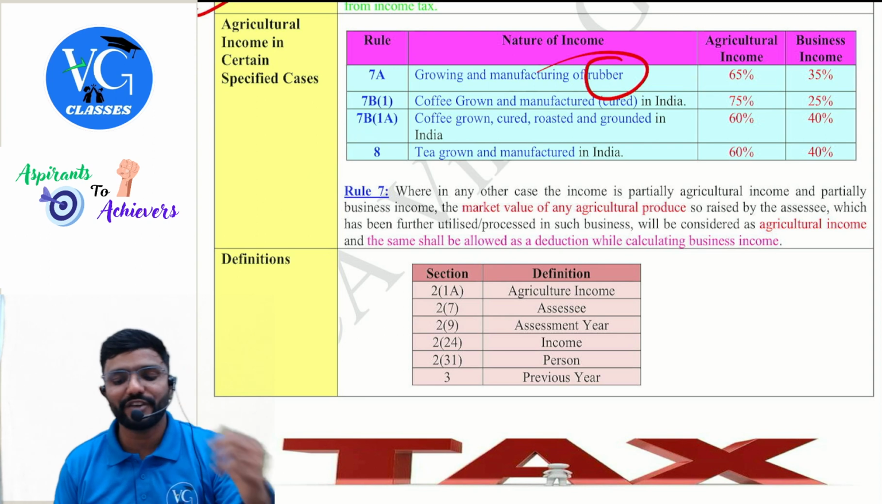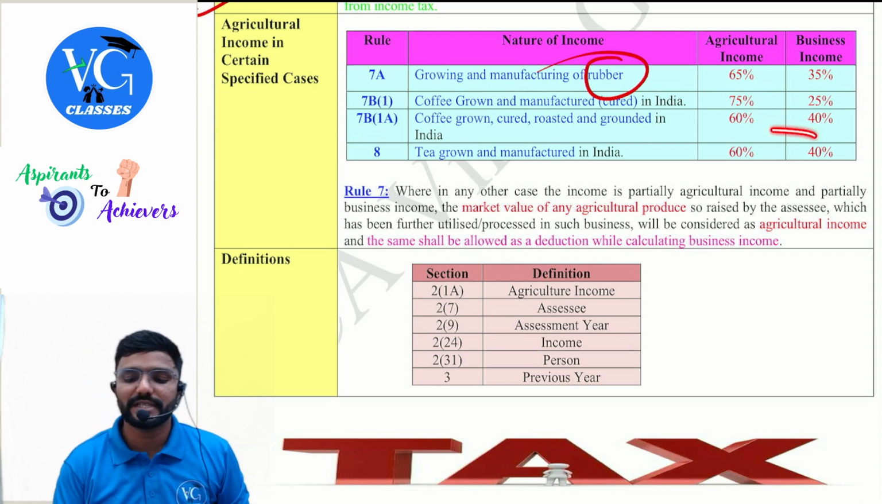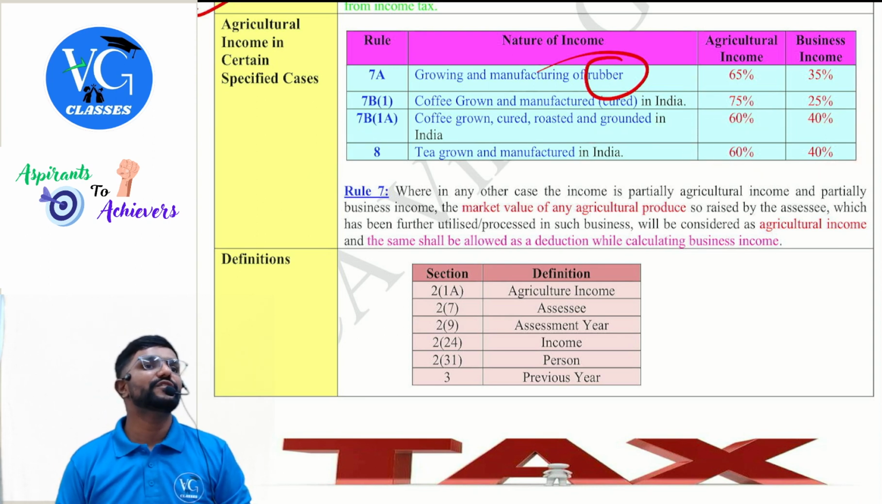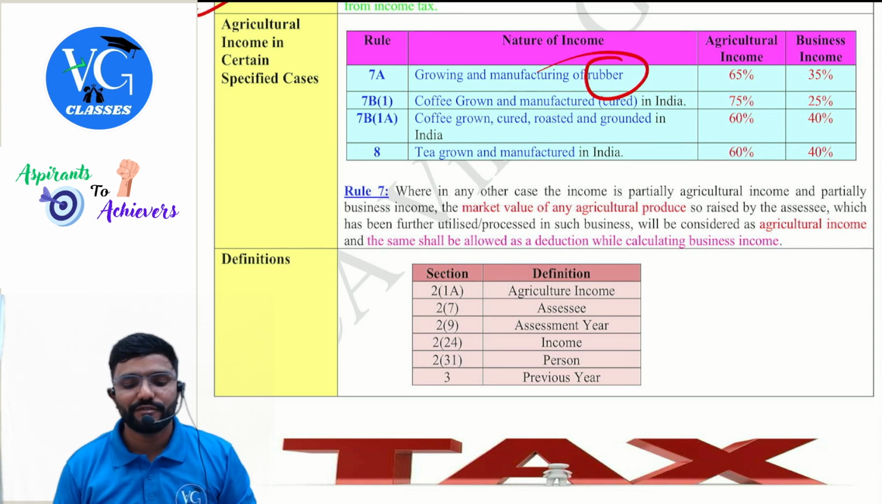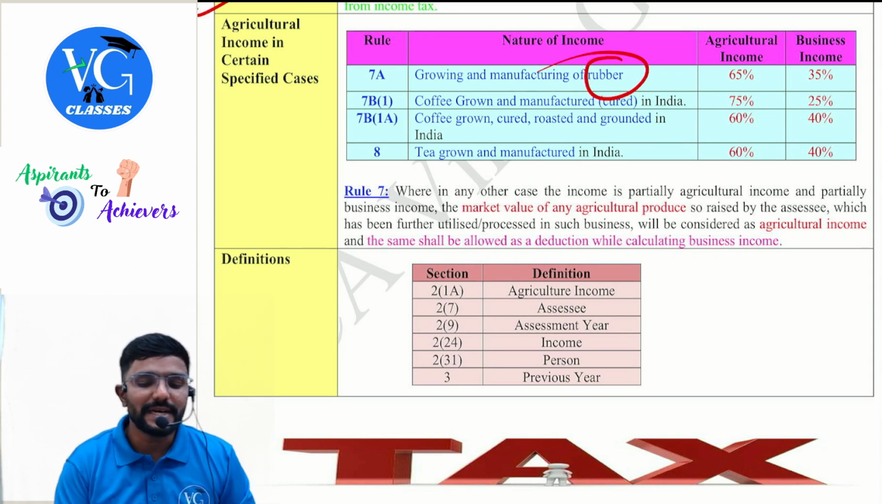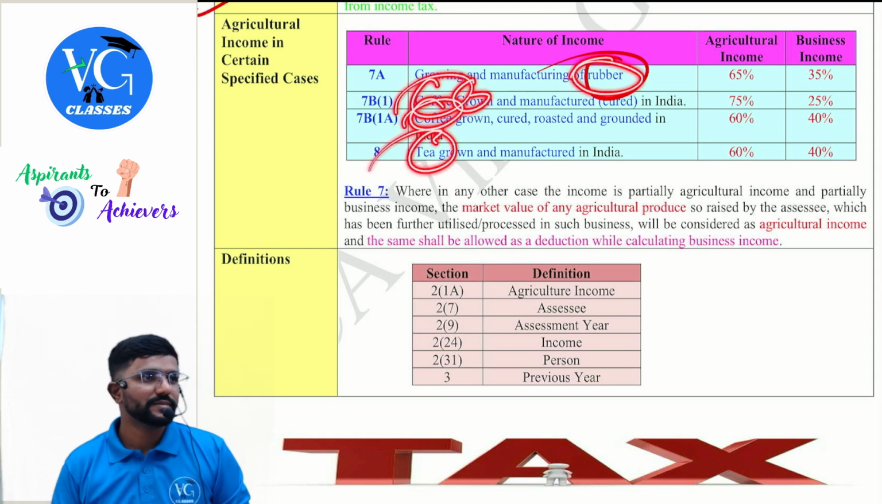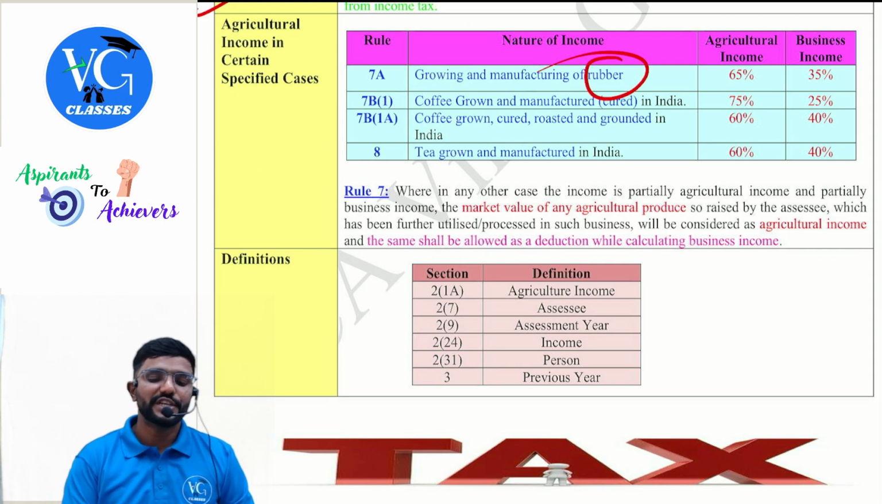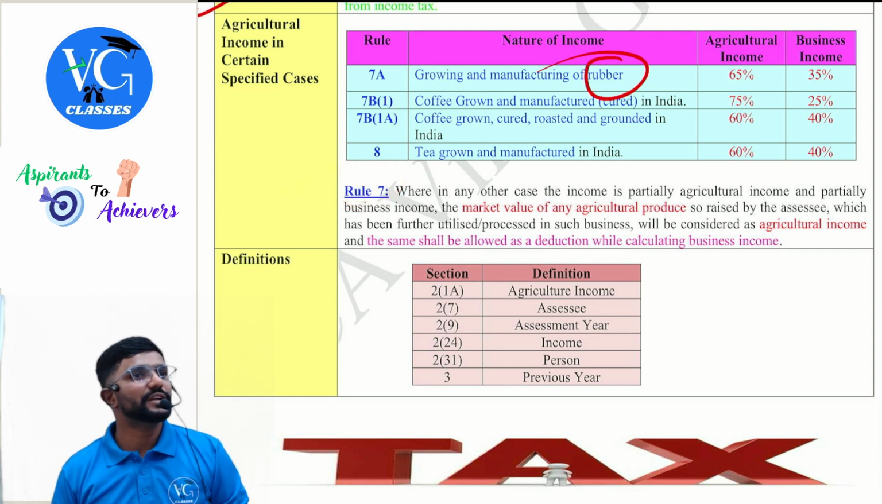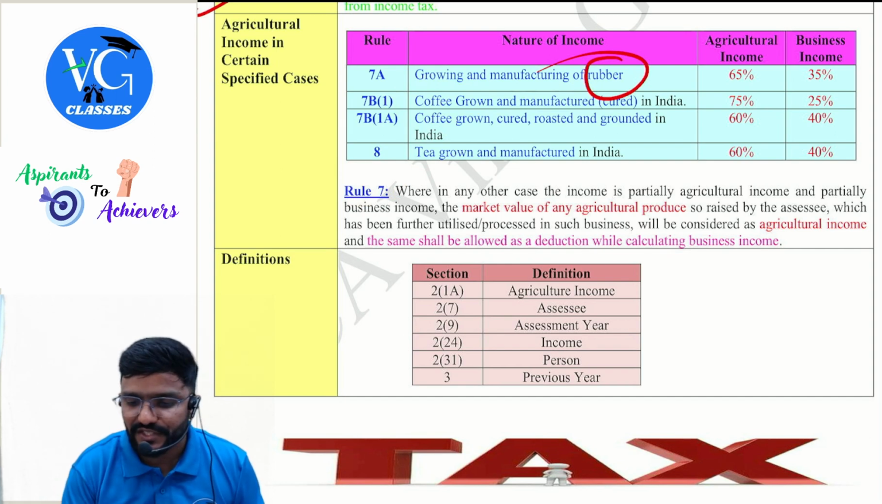Next, tea grown and manufactured in India, as per rule 8, the percentage of segregation is 60-40. So these are specific rules which specifically cover rubber, coffee and tea. What about others? The general rule is applicable, general rule 7. What rule 7 is telling is, guys, listen, important.